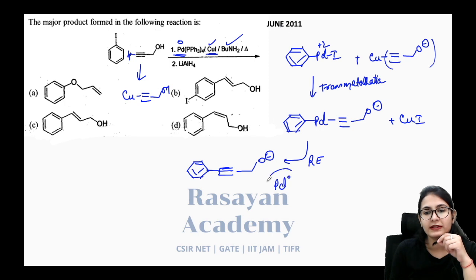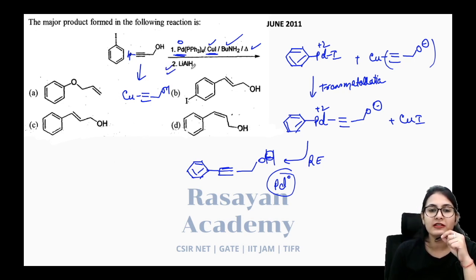Palladium is now once again in the zero oxidation state. It was +2 over here. So you are going to get this kind of a molecule. Now you still get the alkyne system. Let's say we are having the aqueous workup over here in the last step so that it converts to the OH group. But you still have the alkyne, and in your option it is not present.